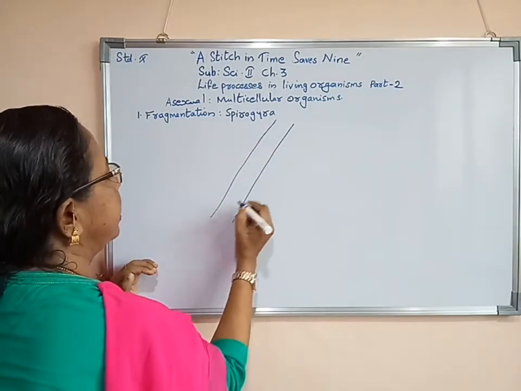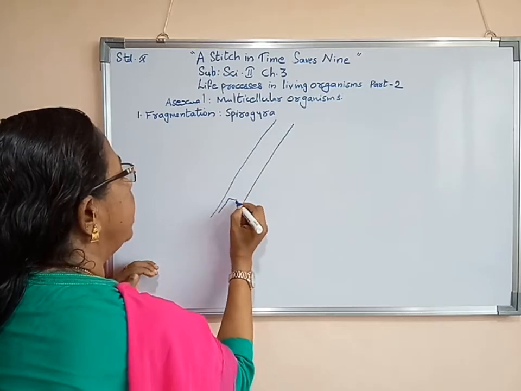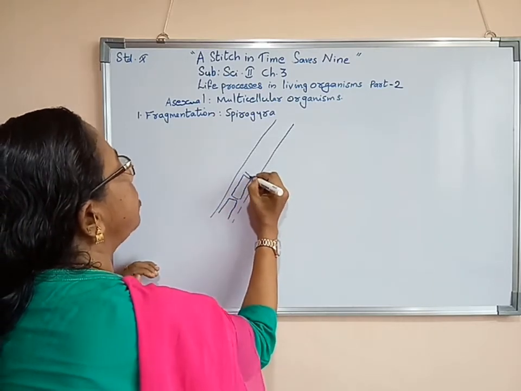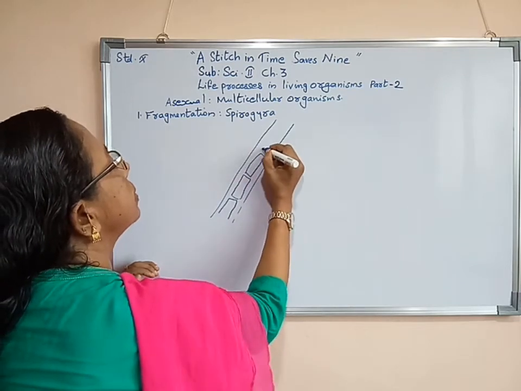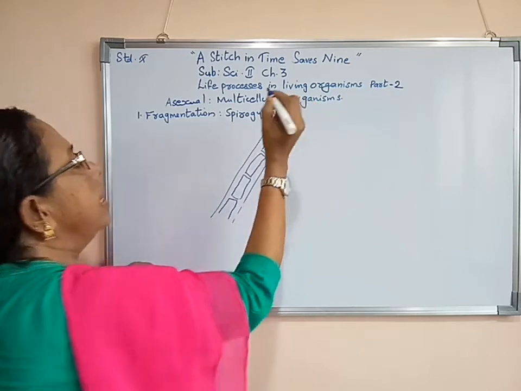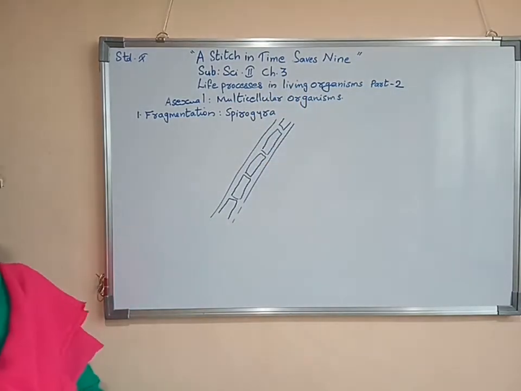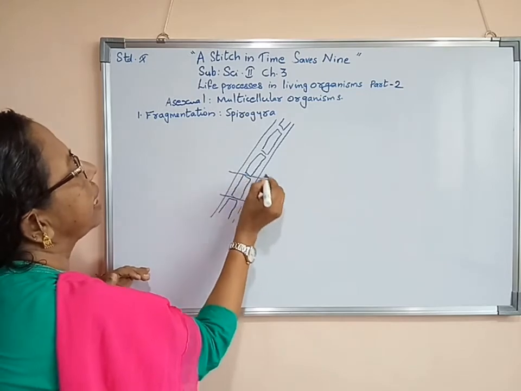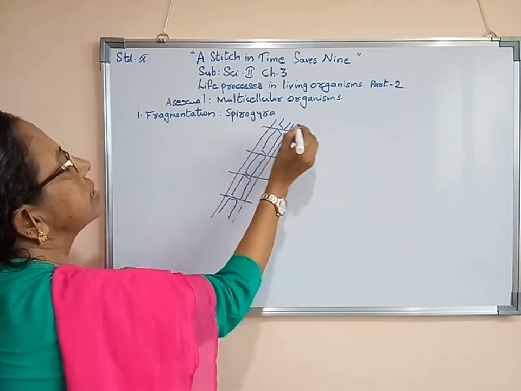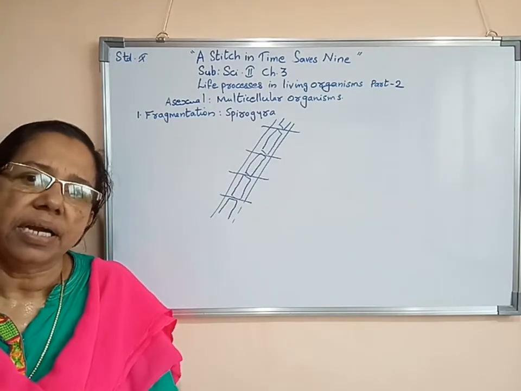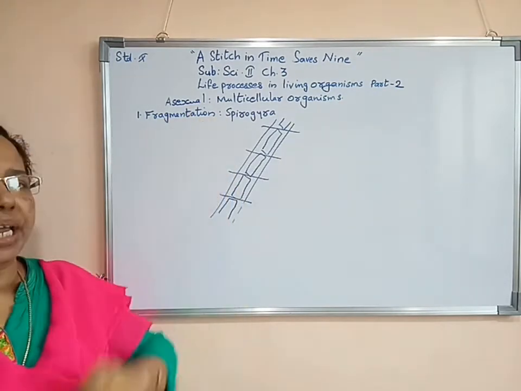Inside, a number of cells will be there. During asexual reproduction, its cells will separate into pieces. Each piece will grow into a separate alga, a separate Spirogyra.